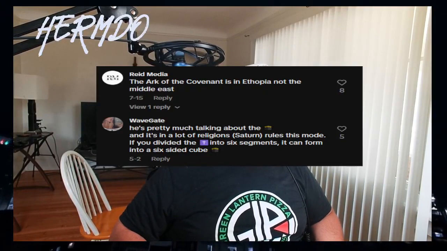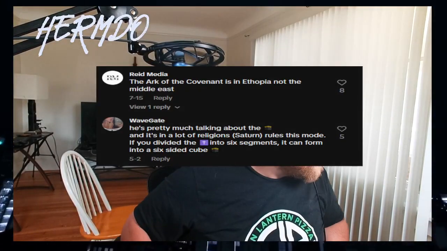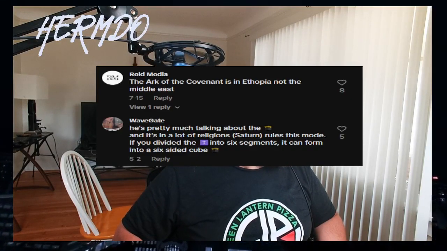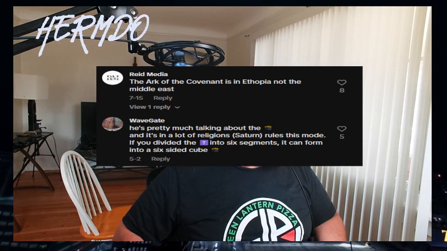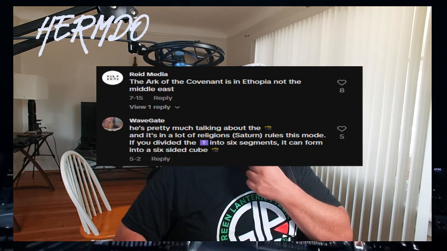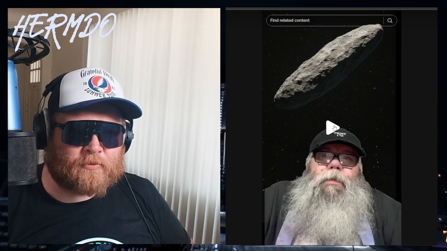And Wavegate says he's pretty much talking about the black cube, and it's in a lot of religions. Saturn rules this mode. If you divided the cross into 6 segments, it can form into a 6-sided cube. Ooh, spooky stuff. All right, let's check this one out.